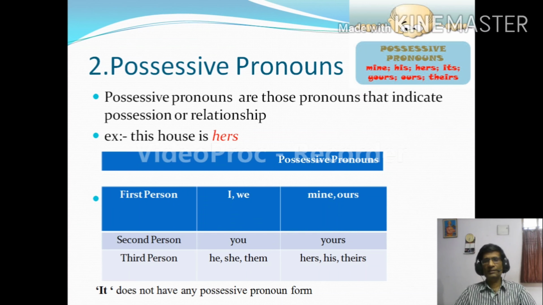Hers, his, theirs. It doesn't have any possessive pronoun form. So move to next slide.